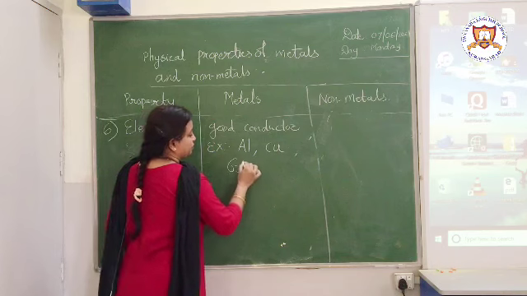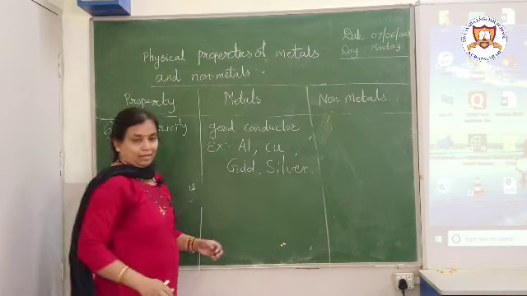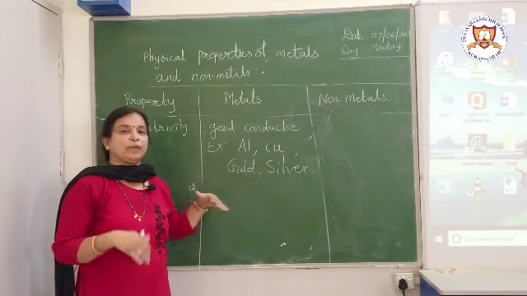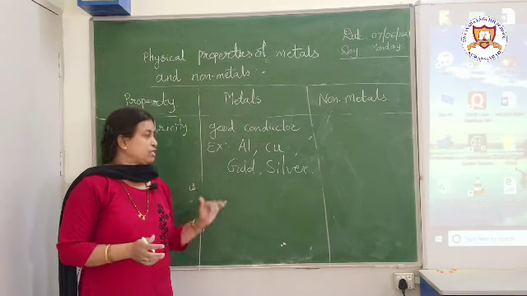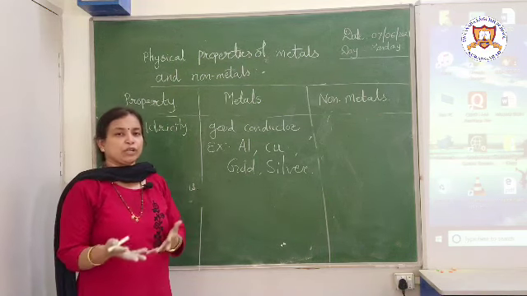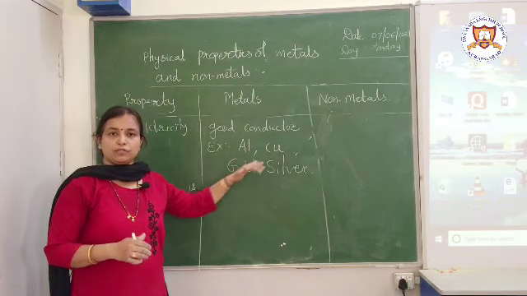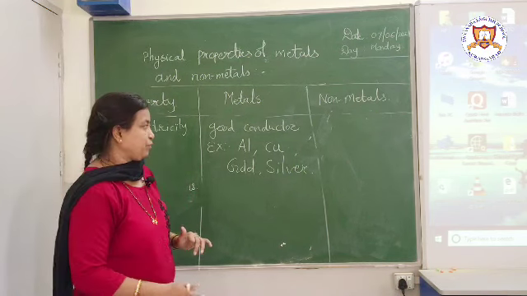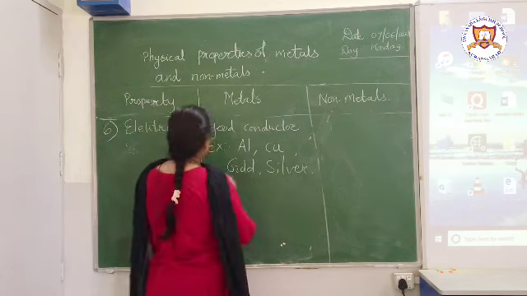Even gold and silver are also good conductors of heat and electricity. But still we are not using gold and silver for making utensils or electrical wires. Why? We cannot use them because they are a little more expensive, and when we have cheaper options like aluminum and copper, we will go for those, not for gold or silver. And for this we have exceptions again.